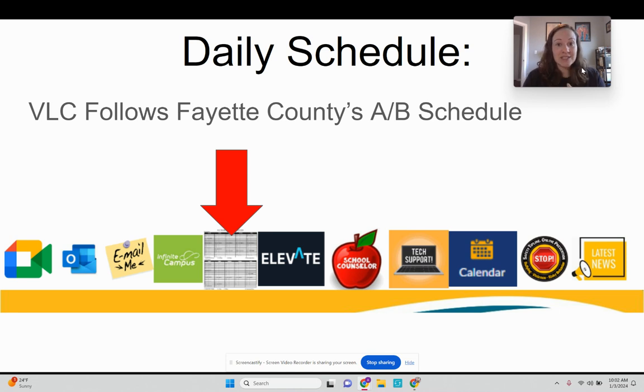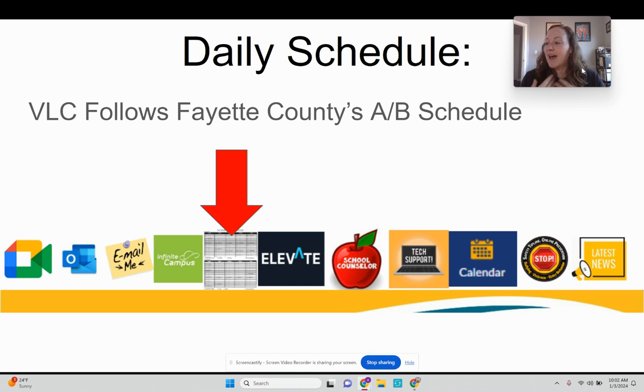And so these classes, your A classes and your B classes, are listed on your student's schedule. And if you want to remember if today is an A day or a B day in class, on every teacher's top bar on their Canvas course homepage, you'll see this button right here that looks like a schedule. So I've got the arrow pointing to it. If you click on that, it'll have all of the dates for the entire year and whether or not it is an A day or a B day that day.